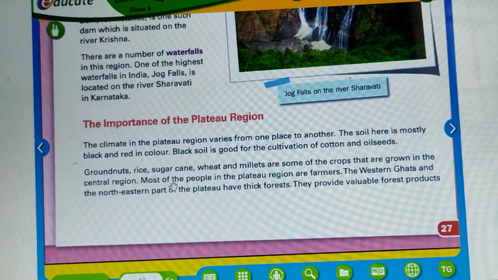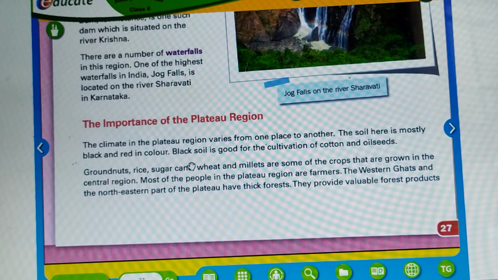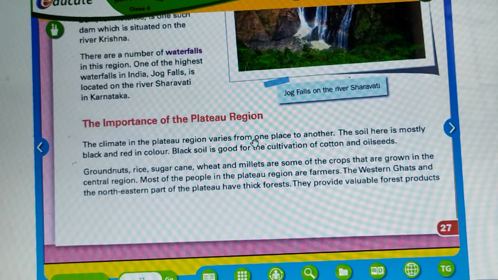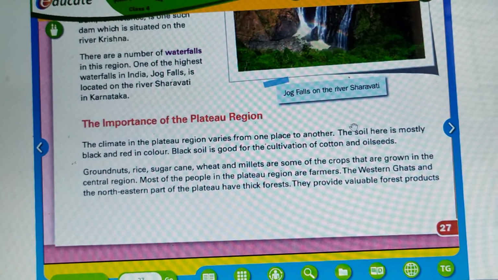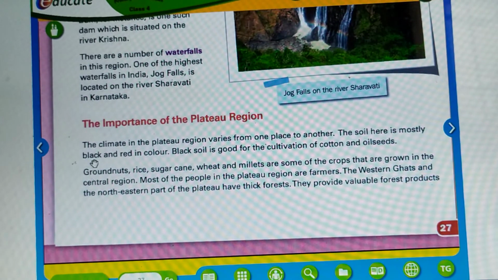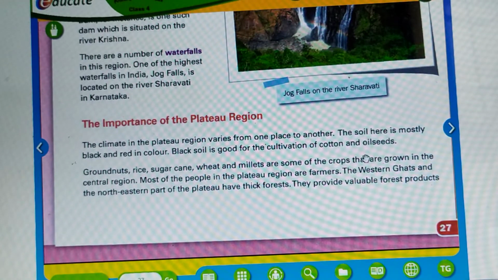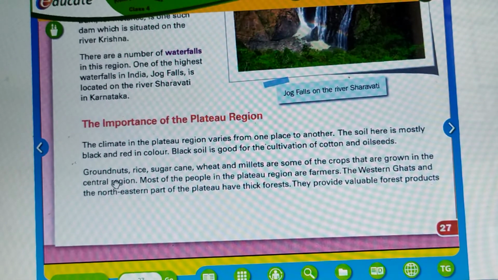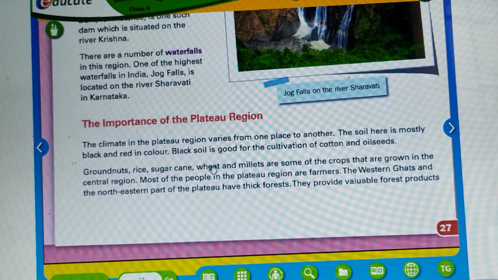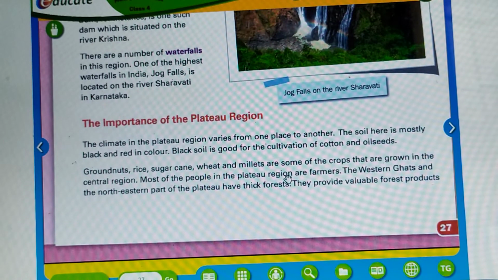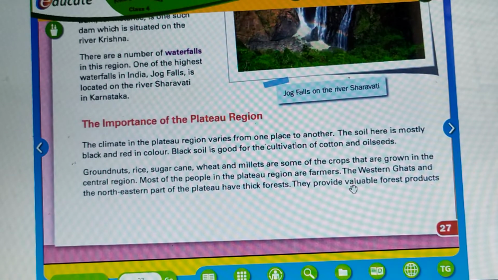Now, the importance of the Plateau region. The climate in the Plateau region varies from one place to another. Varies means differs. The soil here is mostly black and red in color. Black soil is good for cultivation of cotton and oilseeds. Groundnuts, rice, sugarcane, wheat and millets are some of the crops that are grown in the central region. Most of the people in the Plateau region are farmers.